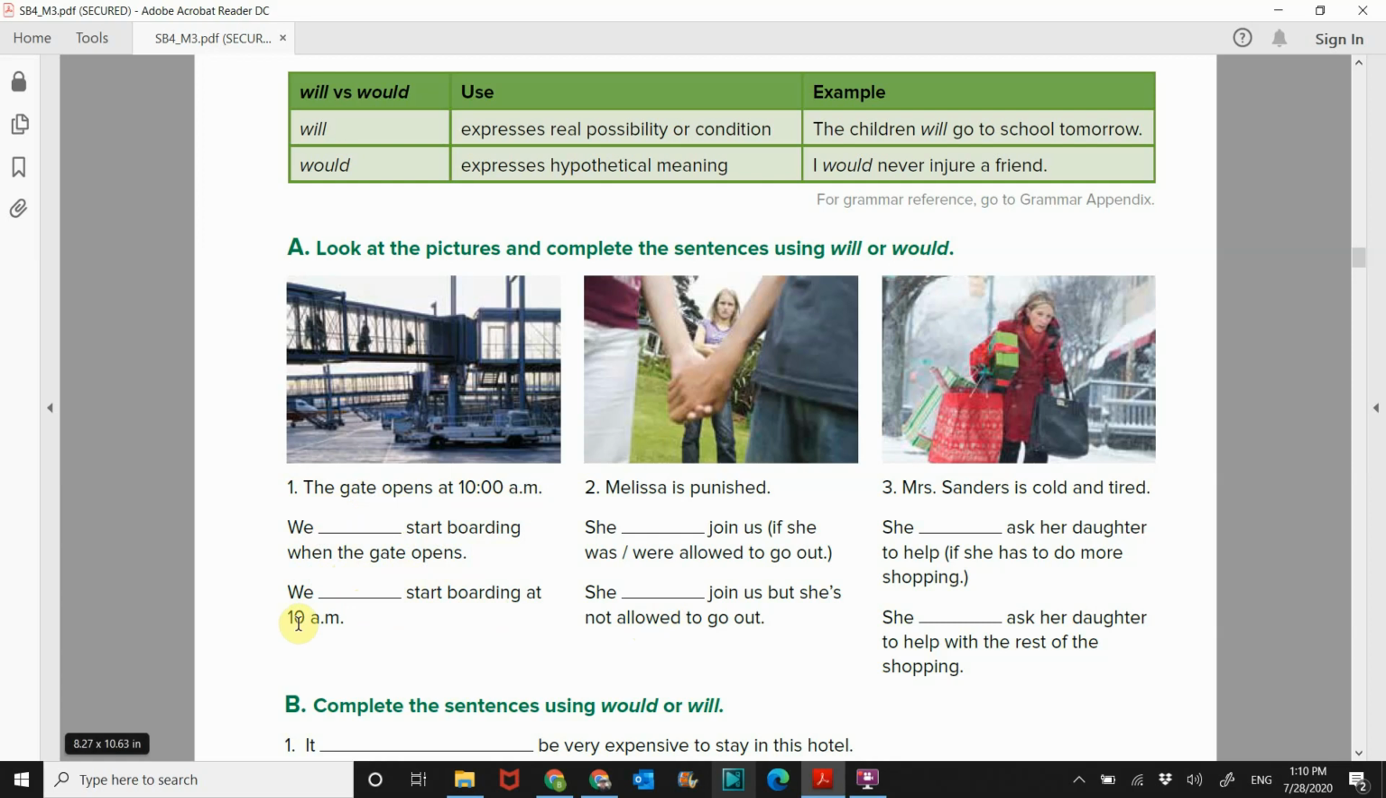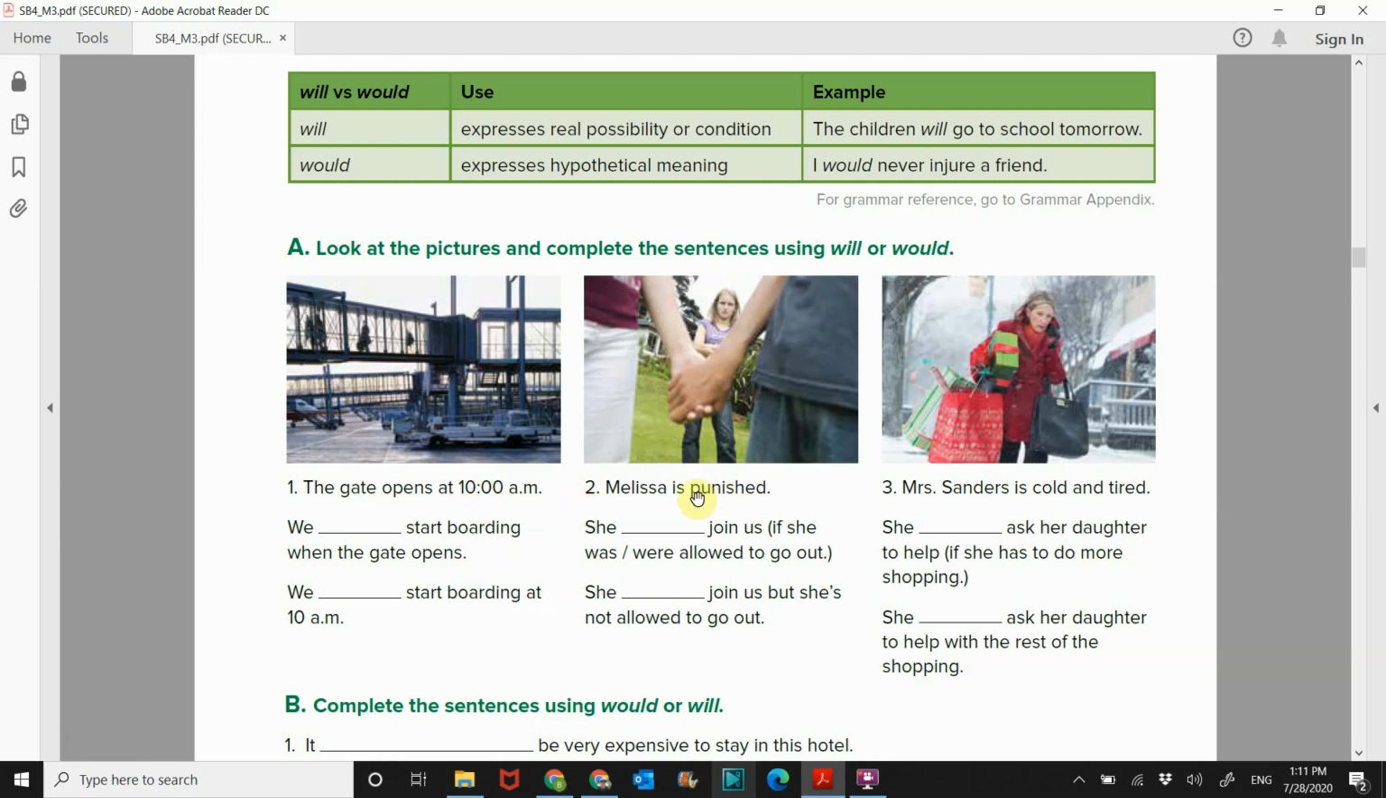All right, so the gate opens at 10 a.m. This is a real situation. We will start boarding when the gate opens. We will start boarding at 10 a.m. The gates open at 10. This is a fact. This is something that will happen.